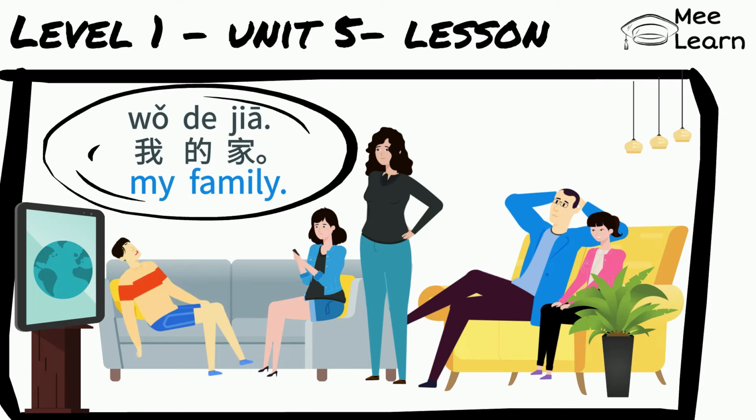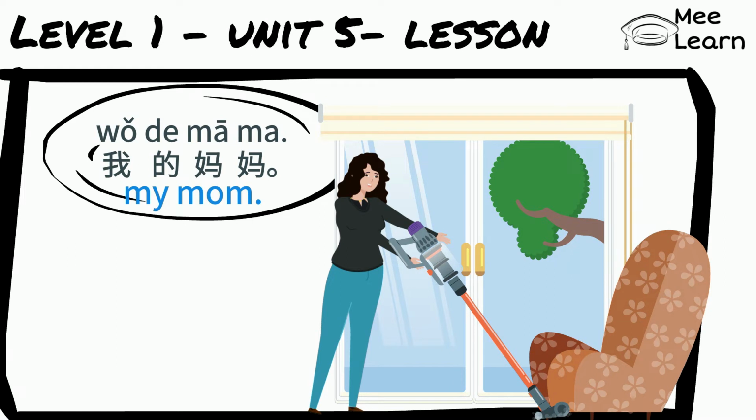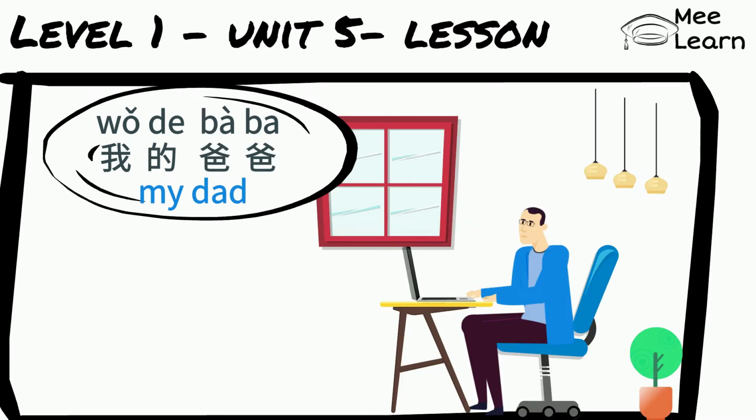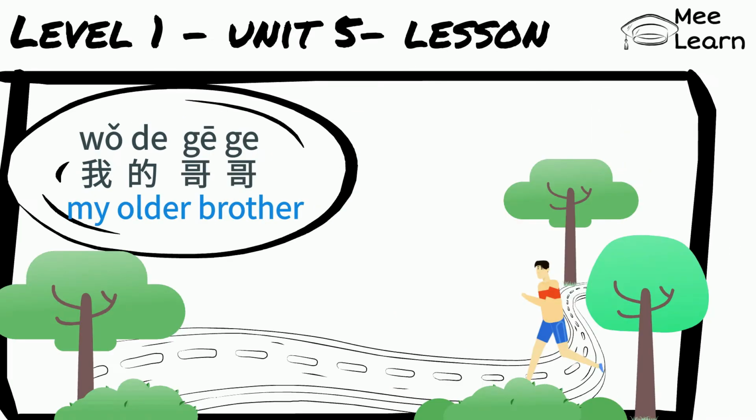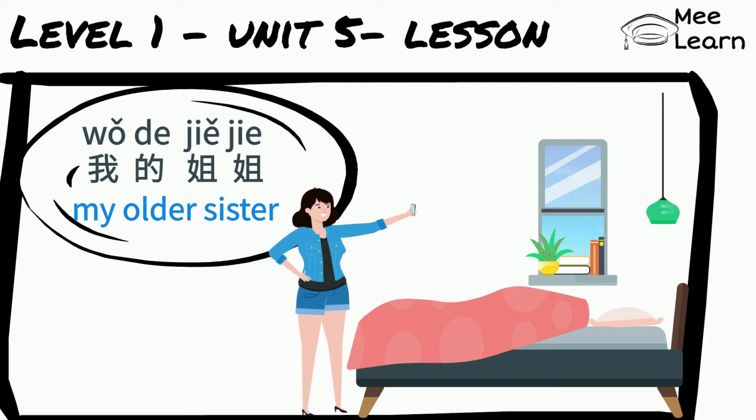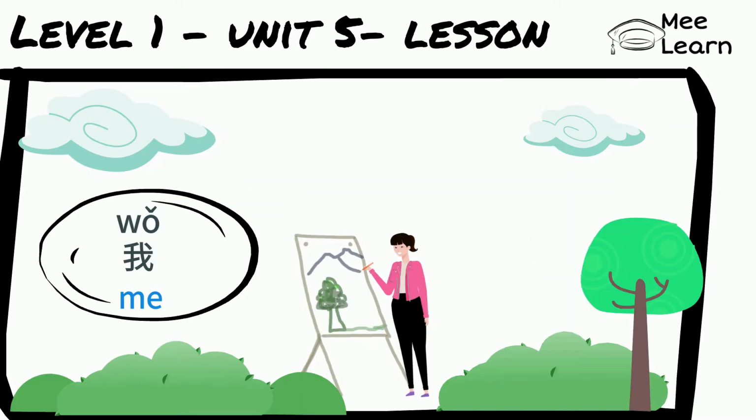我的家 my family. 我的妈妈 my mom. 我的爸爸 my dad. 我的哥哥 my older brother. 我的姐姐 my older sister. 我 me.